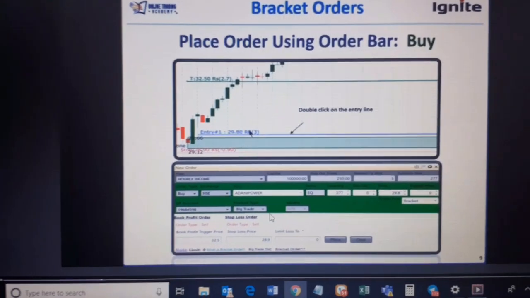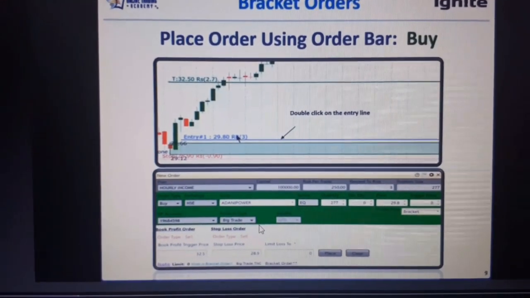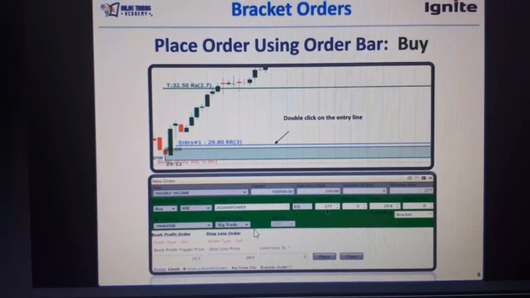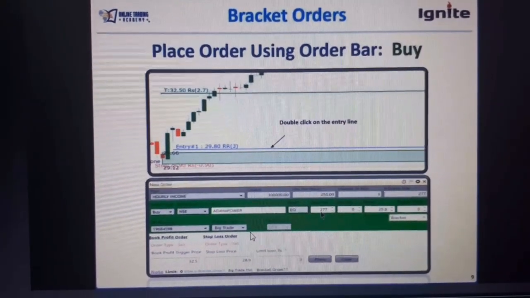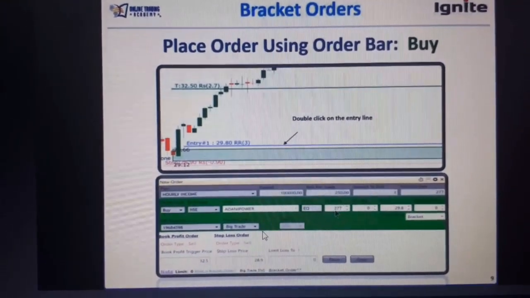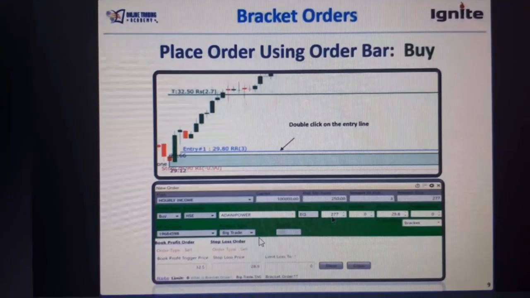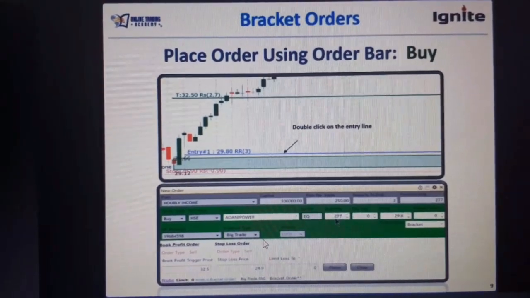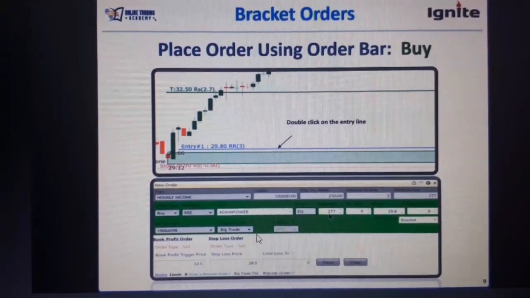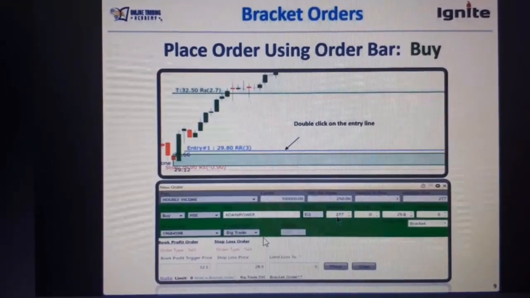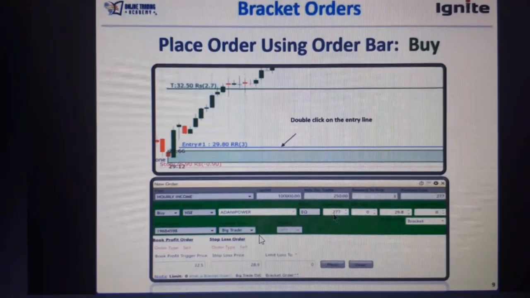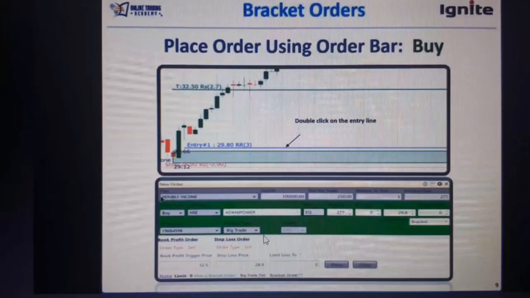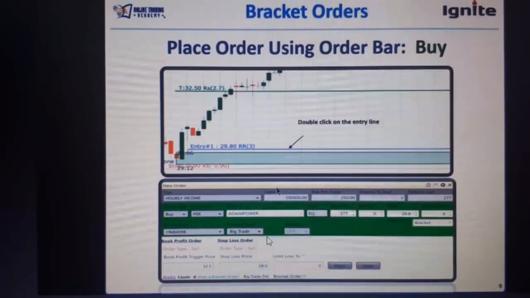Yes, it can be anything. You might have put 277, but you might get filled only for maybe 100, 110, 150 quantities. It can be done through Ignite only. I'm not very sure whether, if you're a Sharekhan customer, you can put bracket orders. I think you can put it, but this will not come, I think.